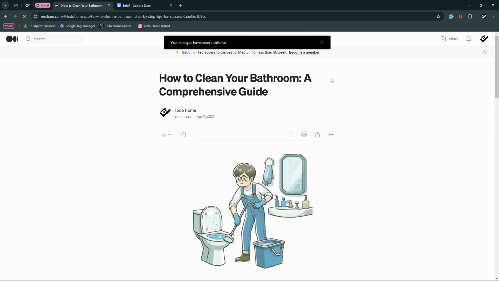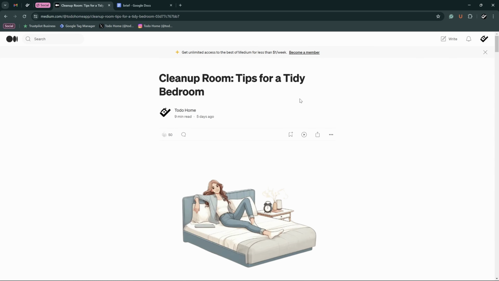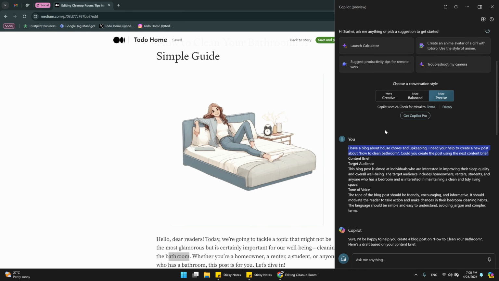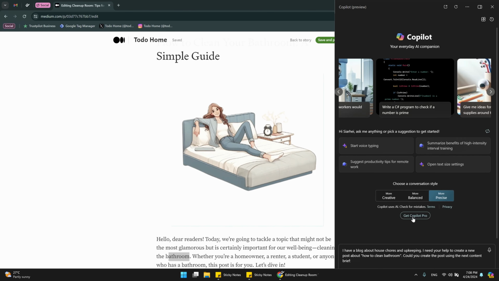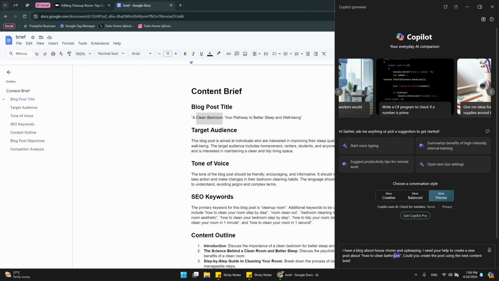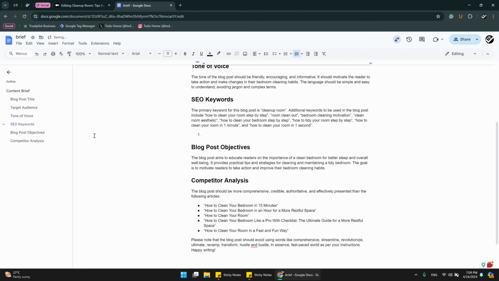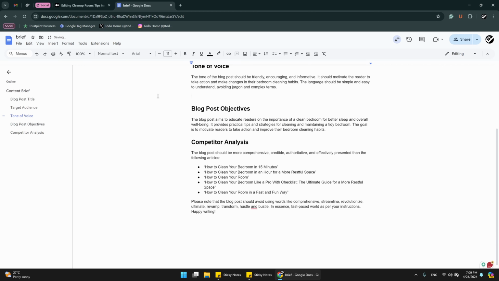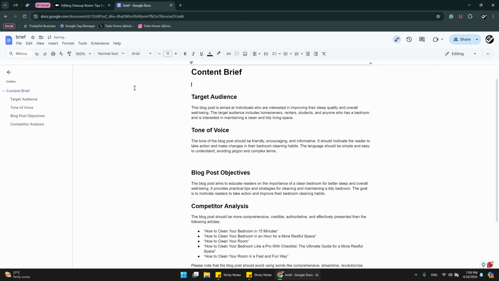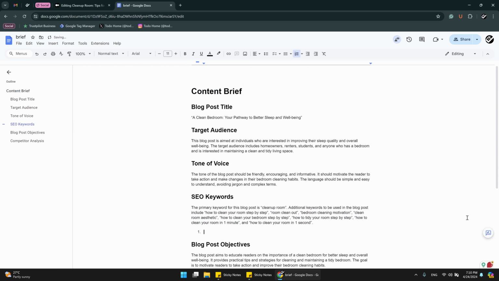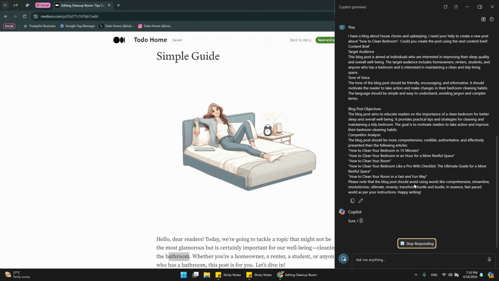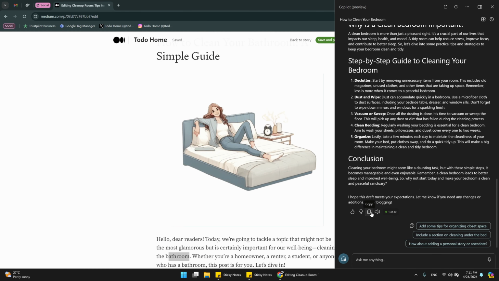I will save it too and move on to the last one about bedroom. I will copy the prompt this time to reuse it here. I need to change it to how to clean a bedroom. Okay, let's remove the content outline from here. Keywords are not needed. Title is not needed too. Everything else can stay. And let's wait for the result. The text is ready now.